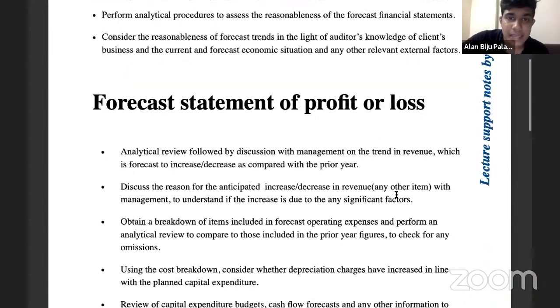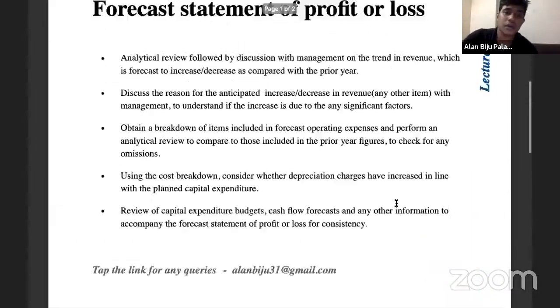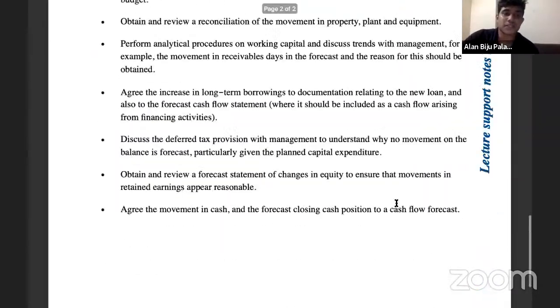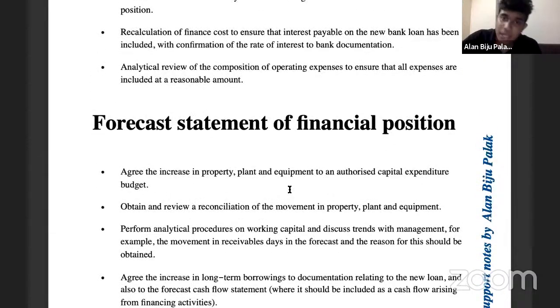If you're specifically getting a question on the forecast statement of financial position, then include the general points plus the specific points I've given in relation to the forecast financial position. And if you're getting a question on the total set of forecast financial statements, include general points, then points in relation to the SOPL and points in relation to the SOFP. So you need to include a comprehensive set of all this content.